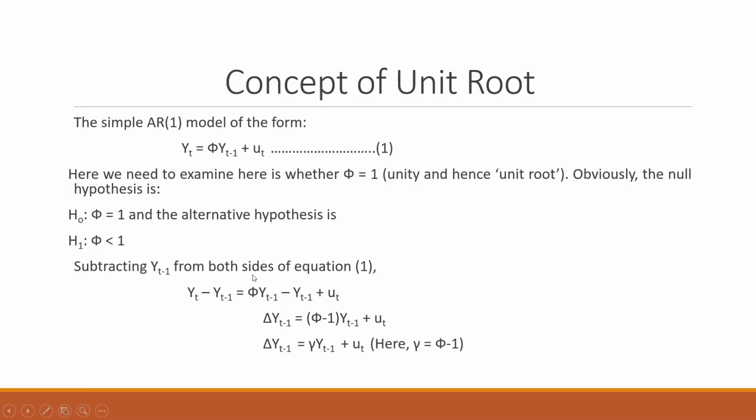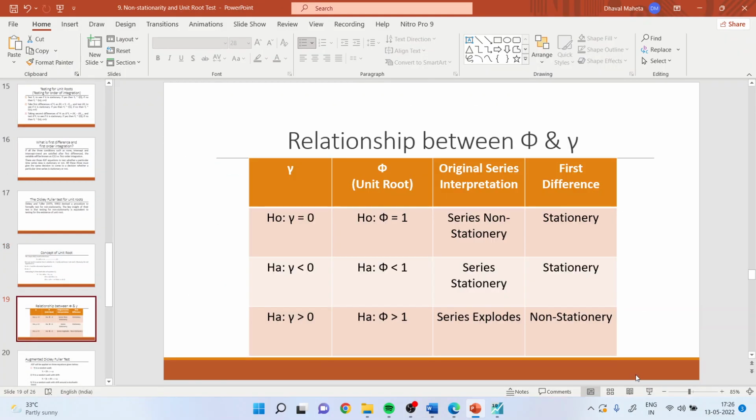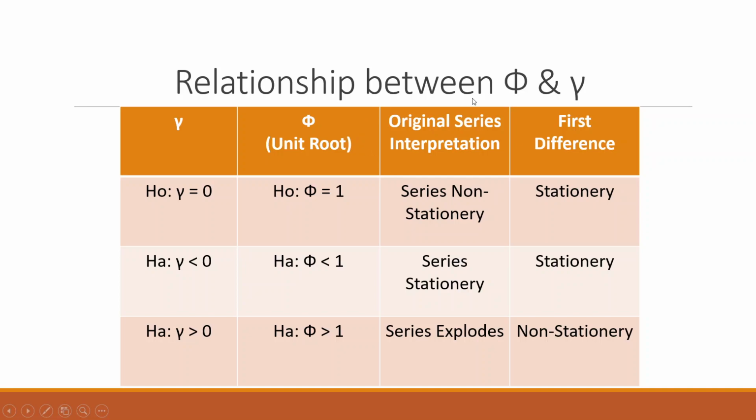Now subtract yt minus 1 from both the sides. What I get is delta yt is equal to phi minus 1 times yt minus 1 plus ut. So now I will give the name gamma: phi minus 1 is gamma. The null hypothesis is gamma is equal to 0, which means that phi is equal to 1.